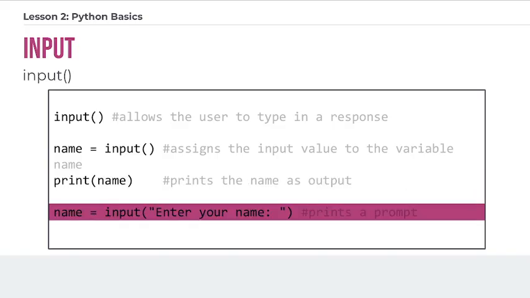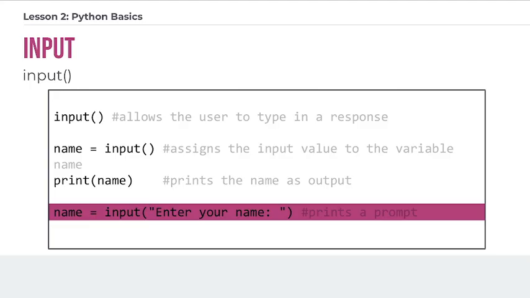This third example is probably the most common, where you would actually want to have a prompt on the screen that basically instructs the user how they should and what they should type into your program. So you would say name equals input parentheses quotation marks enter your name, and then this colon is just basically going to have a colon on the screen. This is not syntax because it's between these quotation marks, it's just part of the string, and this is going to be now on the screen, and it's going to tell the person, okay, enter your name.